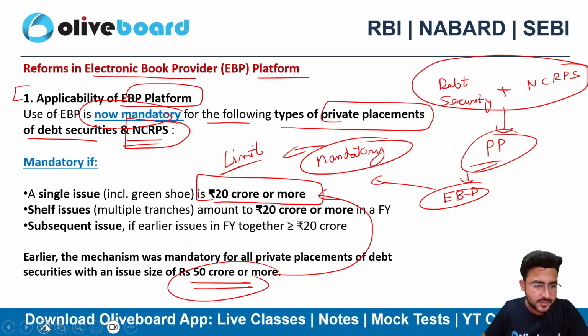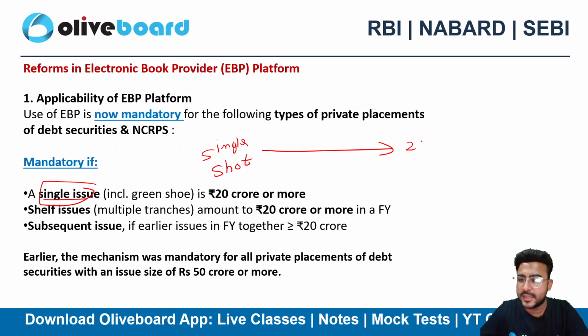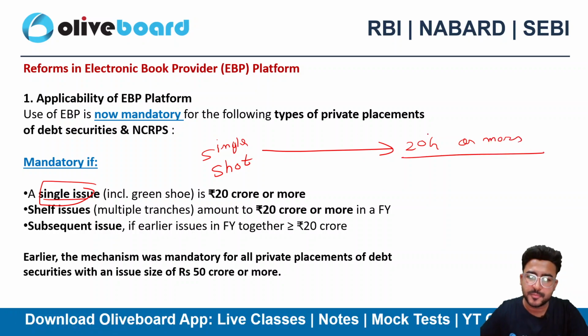Okay, so if that's a case of single issue, what do you mean by single issue? In a single shot, I'll be making an issue of either 20 crore or more than 20 crore. Then obviously I need to use this platform. Obviously I need to use the EBP platform.